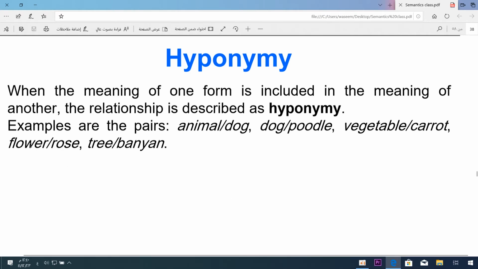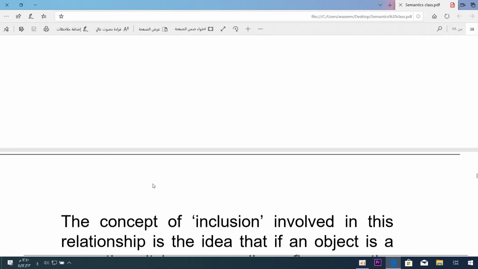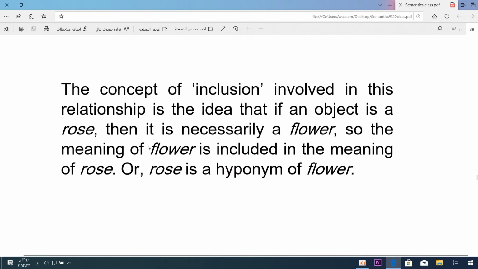Flower, rose is a kind of flower. Tree, banyan is a kind of tree. So this is a hyponym of the word tree. I mean, this word is included in the word tree. Inshallah, we will have much more detail. The concept of inclusion involved in this relationship is the idea that if an object is a rose, then it is necessarily a flower. So the meaning of flower is included in the meaning of rose, or rose is a hyponym of flower.